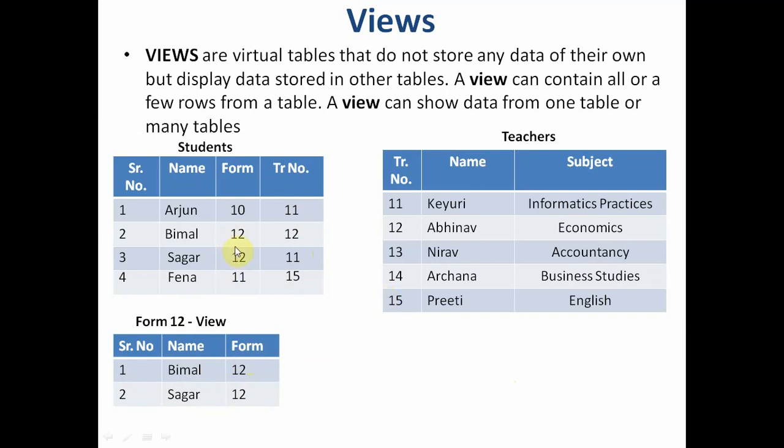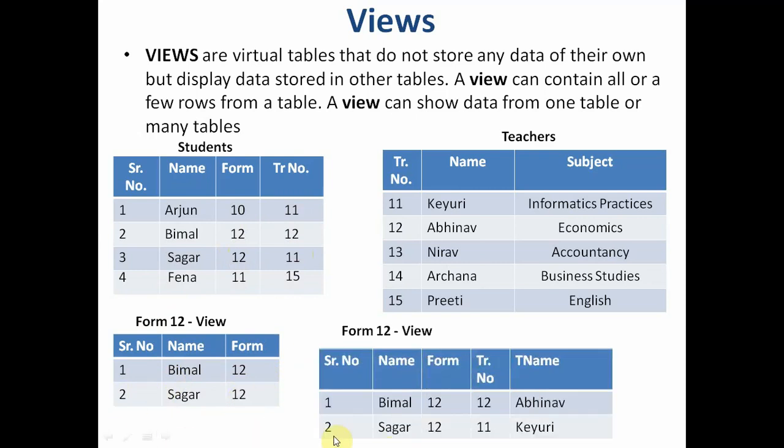So there are two students in class 12, Bimal and Sagar. So this view contains only two records. Then there is one view. This view contains the names of the students of class 12 along with the teachers teaching them. So these two columns are coming from this table, whereas these four columns are coming from this table.